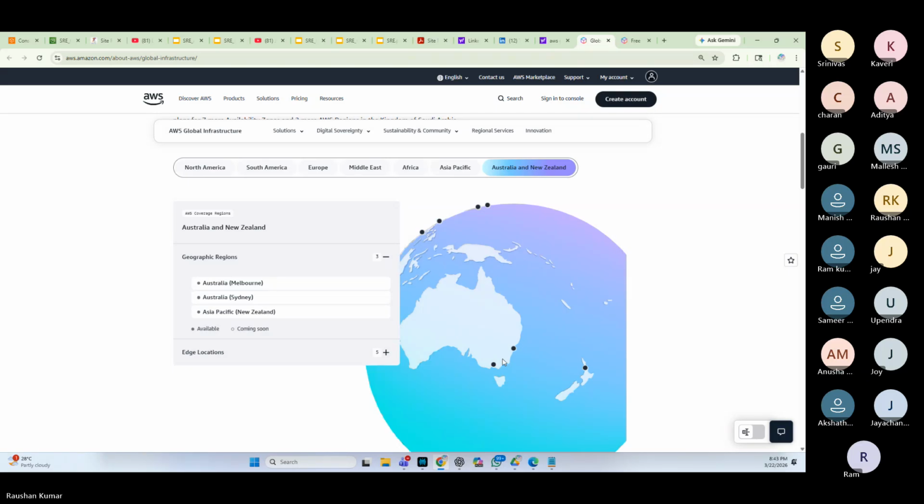So we will discuss the regions, on what basis we select a region. What are the criteria for selecting a region? Can we randomly select a region? We'll discuss all these things, friends, next weekend.